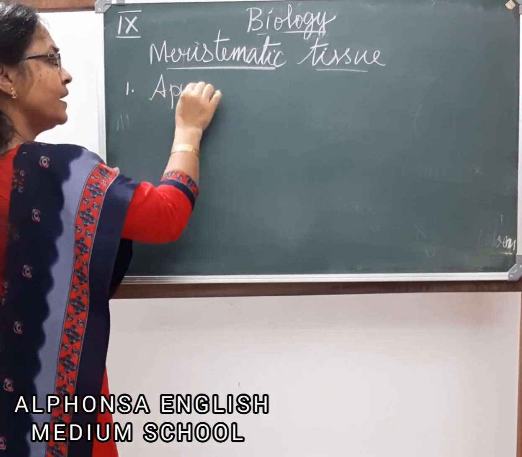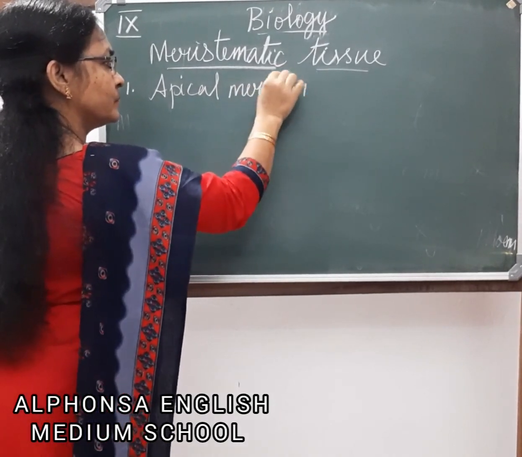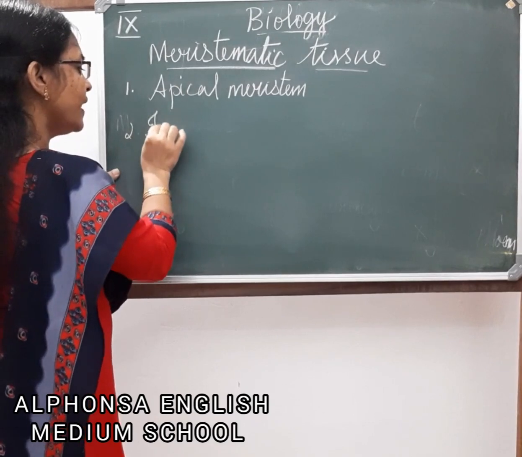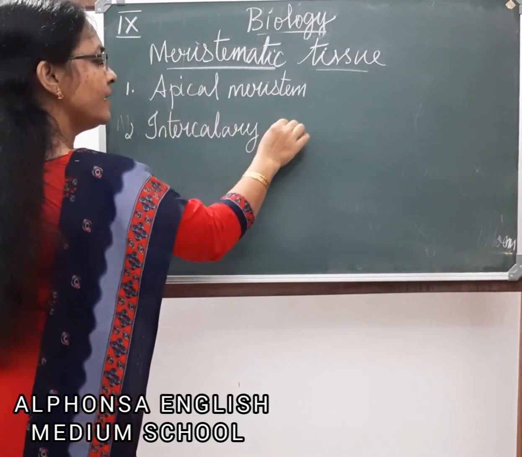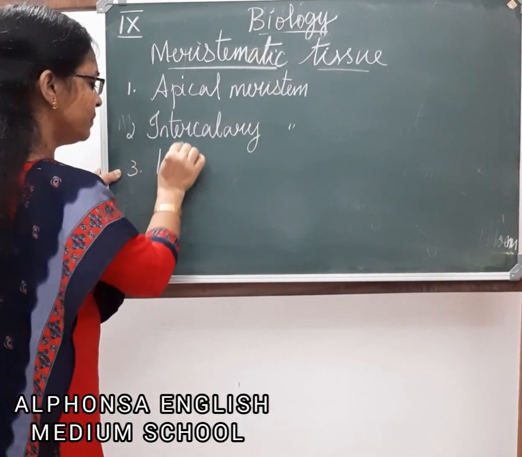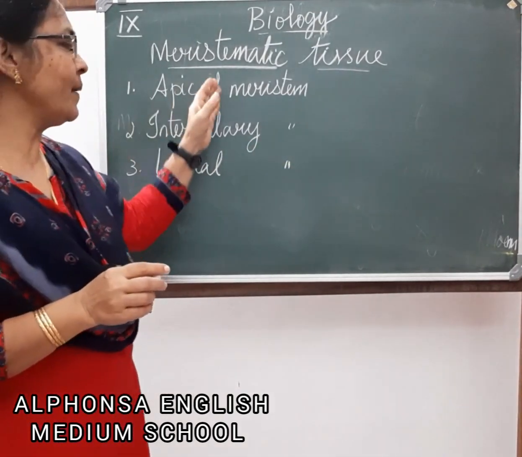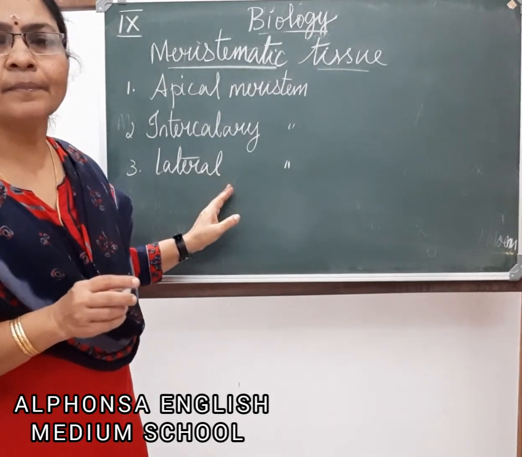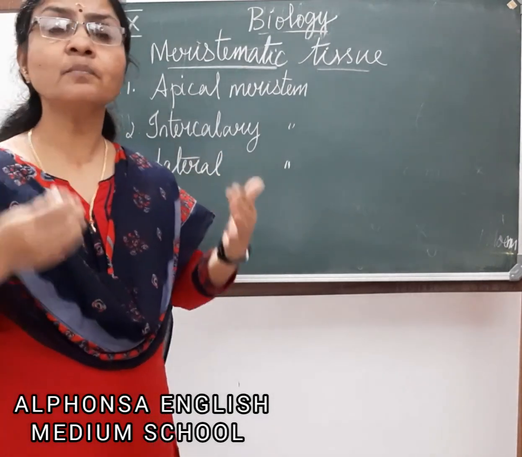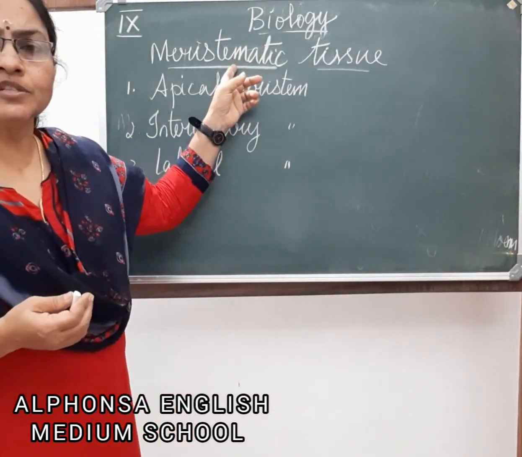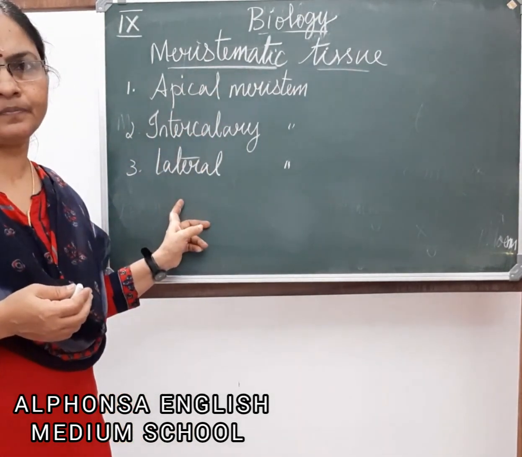That is apical meristem, second one intercalary meristem, and third lateral meristem. On what basis are these meristems divided? On the basis of their location. Based on where they are present in the plant body, meristematic tissue is of 3 types: apical meristem, intercalary meristem and lateral meristem. Now we will see.